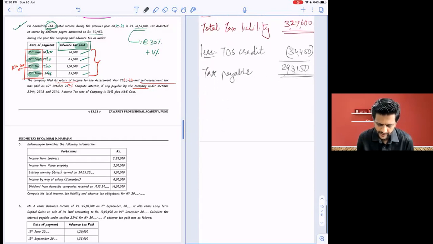And after that, less what? Advance tax. Already paid. See now, after tax credit, my tax liability is 293,150. So advance tax was applicable. So less advance tax paid.